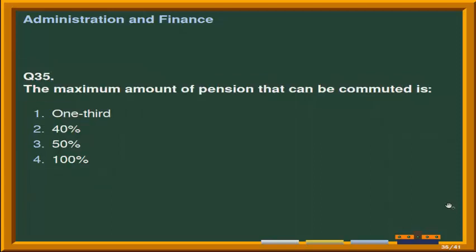Next question is, the maximum amount of pension that can be commuted is, given options are number 1, 1/3. Second option is 40%. Third option is 50%. And the last option is 100%. And the correct answer is, the maximum amount of pension that can be commuted is 40%.